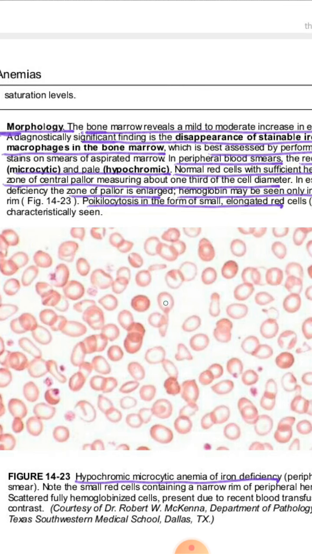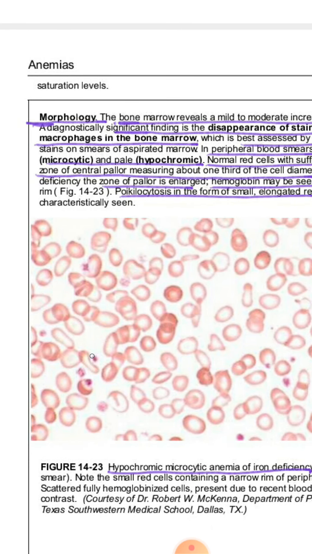Now, these are the cells in a person who is suffering from iron deficiency anemia. We can see that these red blood cells are very light colored, and there is a very low amount of hemoglobin inside these red blood cells. Hemoglobin is present only in a rim form at the periphery of the cell. So these are hypochromic cells.